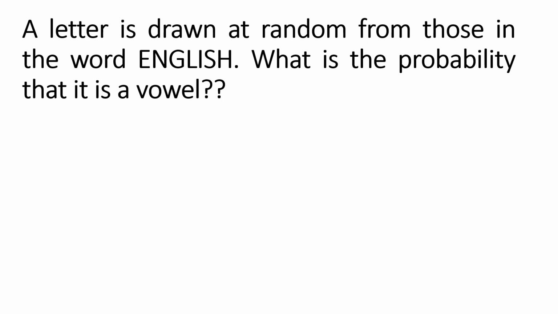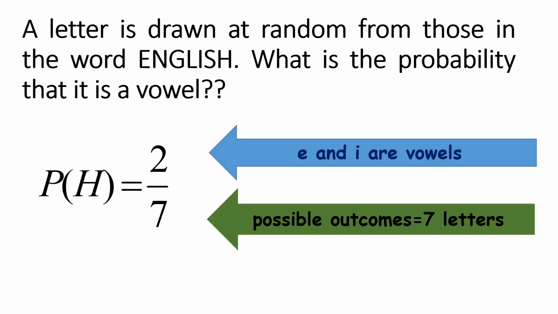A letter is drawn at random from those in the word English. What's the probability that it is a vowel? Answer, 2/7. Bakit 2/7? Dalawa lang naman sa word na English ang vowels. It's E and I. And then possible outcomes, there are 7 letters in the word English.